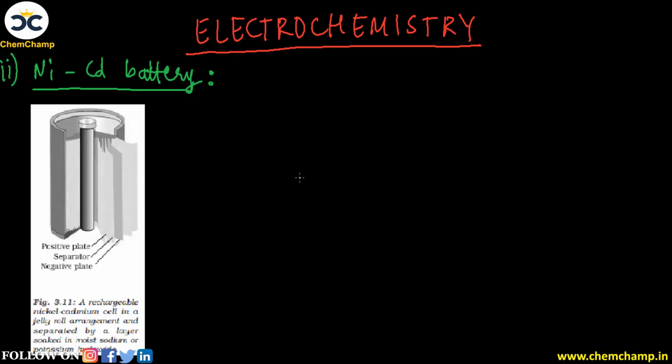Here we can see the nickel cadmium battery in the form of a roll-like structure. It is another important type of secondary battery which has a longer life than the lead storage battery.